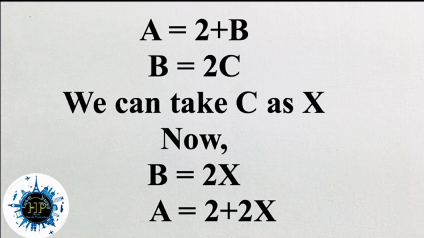Nothing is told about C, so we are taking C as x. If we consider C as x, then B is equal to 2C, that means 2x. Then A is equal to 2 plus B. B is 2x, so A is equal to 2 plus 2x. So now we got some equations.